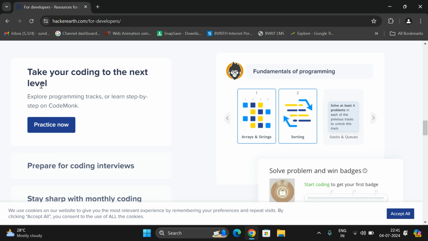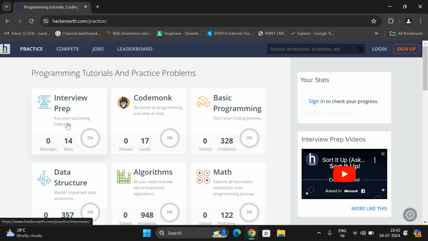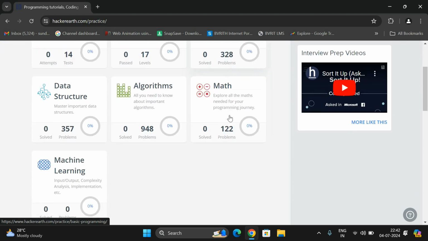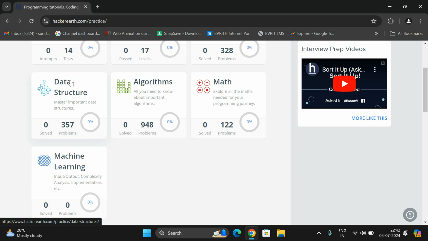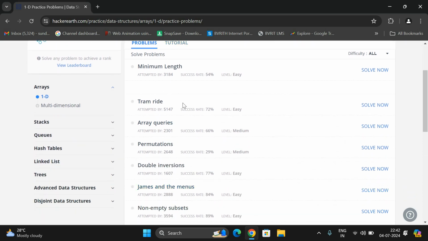See, practice now, take your coding to the next level. Click on practice now, and there are different technologies: interview preparation, code mock, basic programming, algorithms related, data structure related. Select the technology, and here you will be having different problems similar to what you have seen on HackerRank, right?